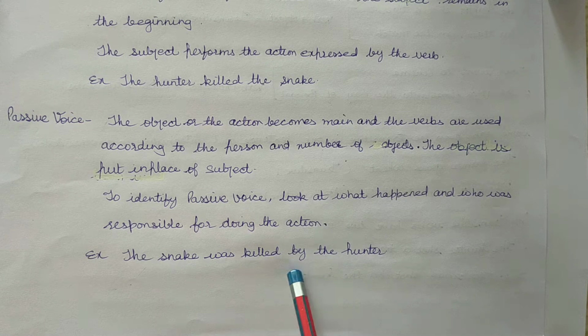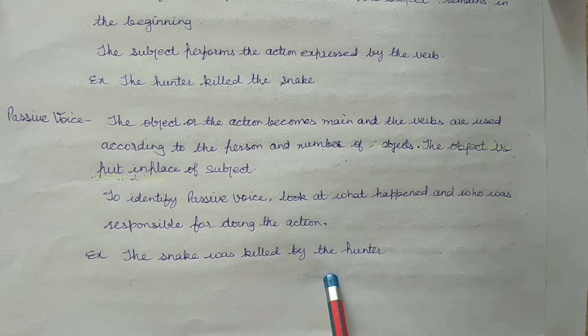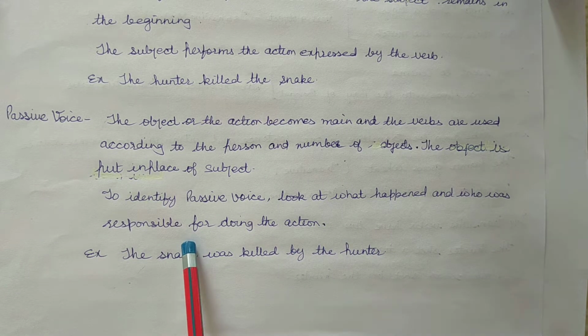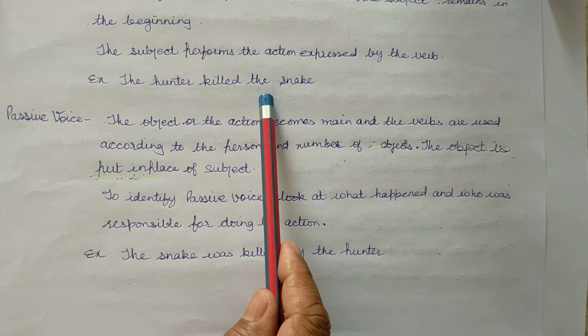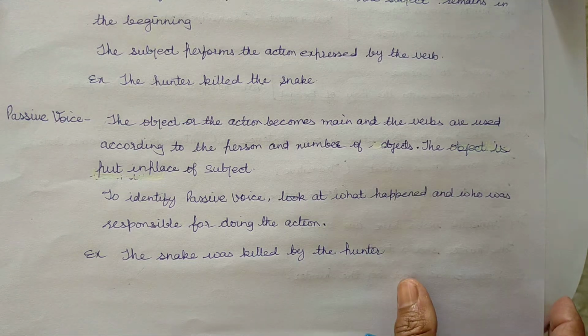The object is put in place of the subject. Example: the hunter killed the snake. The snake was killed by the hunter. I learn a lesson. A lesson is learned by me.